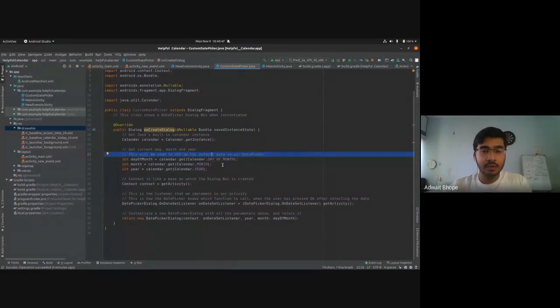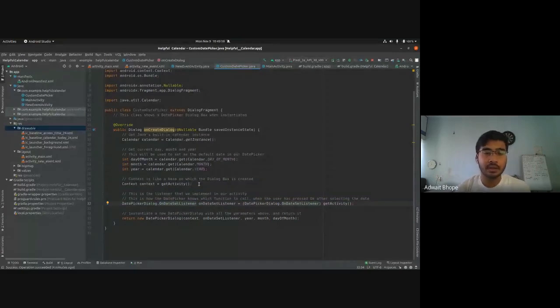So we want it to default to the current date, which is why we use Java's built-in calendar and do a calendar.get for day of month and year. So you will have the current day here. And then what we have to do is create a new date picker dialog and pass some parameters to it.